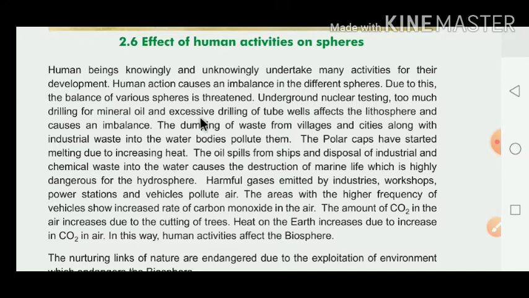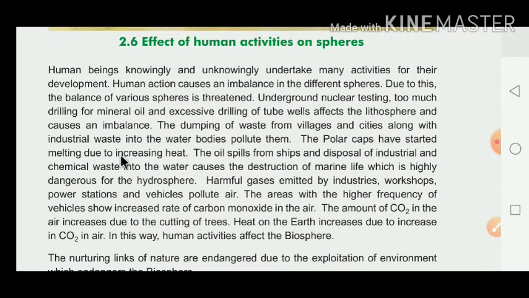Underground nuclear testing, too much drilling for mineral oil, and excessive drilling of tube wells affect the lithosphere and cause an imbalance. The dumping of waste from villages and cities along with industrial waste into the water bodies pollutes them. This waste affects the water bodies and causes water pollution.